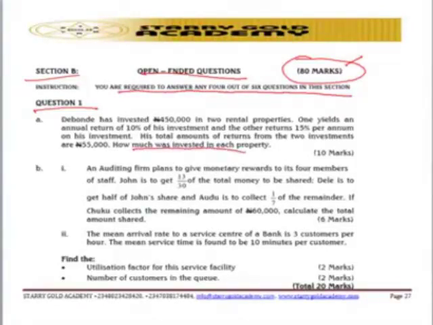How much was invested in each of the properties? How much was invested in this property? And the second one, which is the B aspect, let's look at it. They say calculate the total amount shared, and also you are given that you should find the utilization factor for these services and the number of customers in the queue.